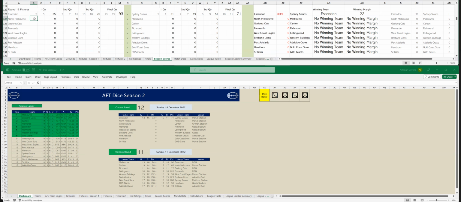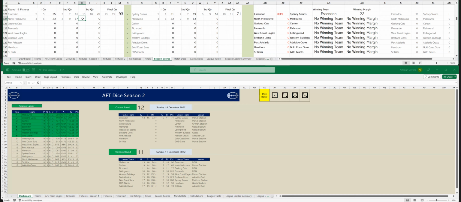It's North Melbourne versus Melbourne at MRVL Stadium. North Melbourne have kicked in the first quarter 3 goals, 5. To Melbourne, 3 goals, 5. Let's go to the second quarter. North Melbourne have kicked 5 goals, 4. So that's 8 goals, 9. To Melbourne, 6 goals, 4. So that's 9 goals, 9. And Melbourne are in front by a goal at halftime.